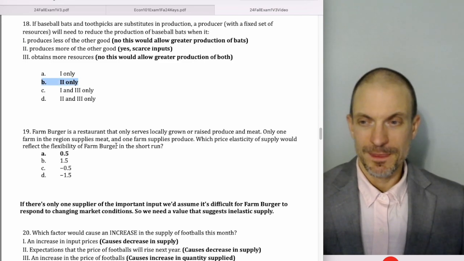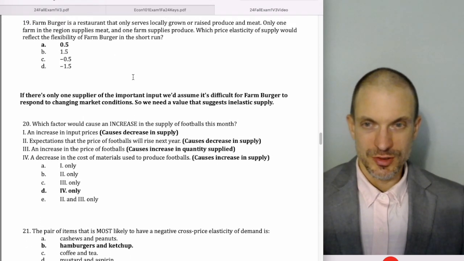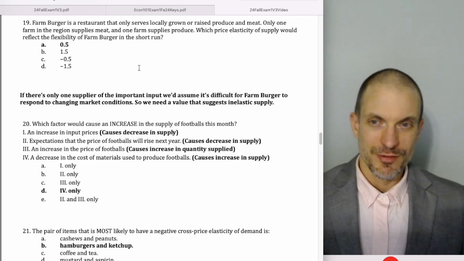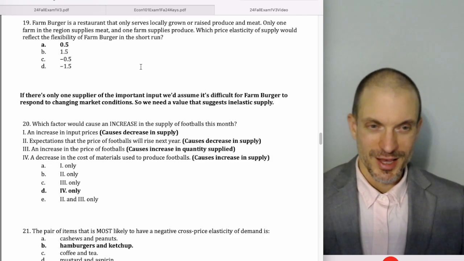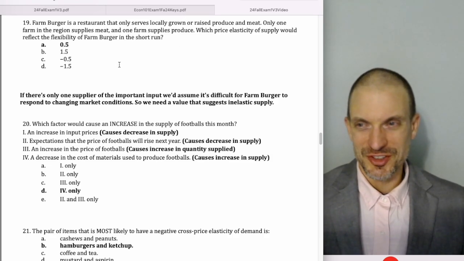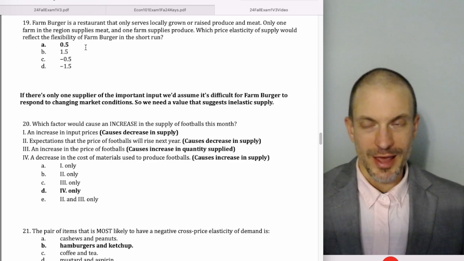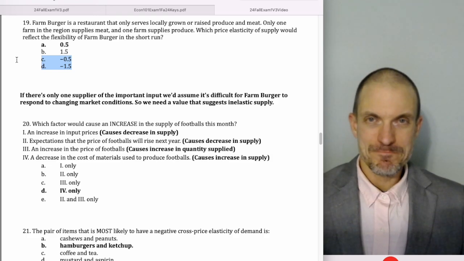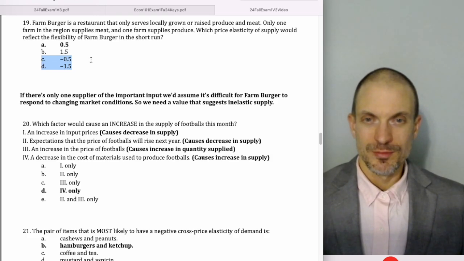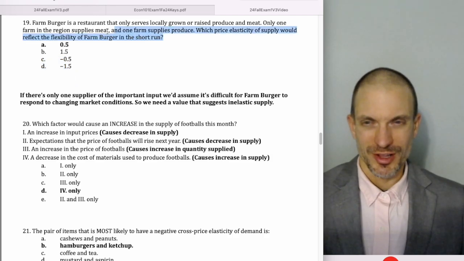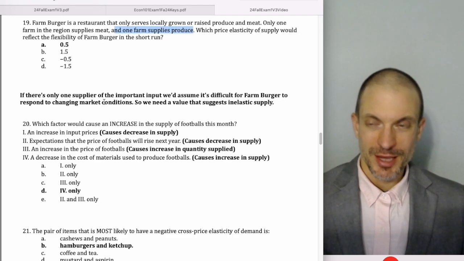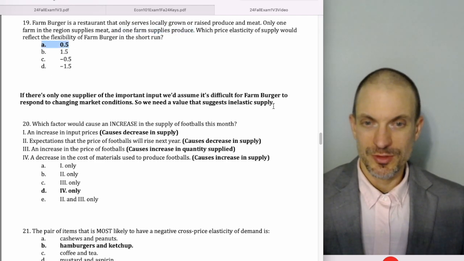That's option B. Farm Burger is a restaurant that only serves locally grown or raised produce and milk. Only one farm in the region supplies meat, and only one farm supplies produce. Which price elasticity of supply would reflect the flexibility of Farm Burger in the short run? 0.5. So we'd expect pretty inelastic supply here. This would be elastic supply. C and D are not price elasticities of supply, because by the law of supply, we're expecting price and quantity to be positively correlated. Also, it doesn't reflect the sign that we're going to get from this. So an inelastic price elasticity of supply, because we only have one farm supplying produce, is A. So that's this right here.